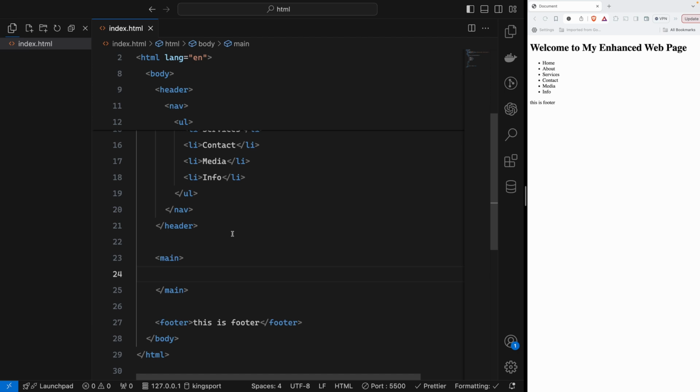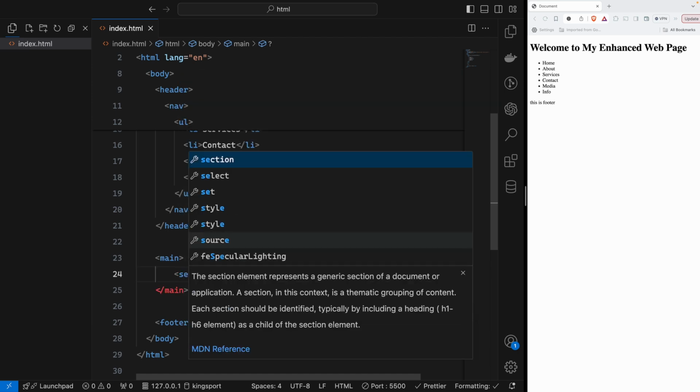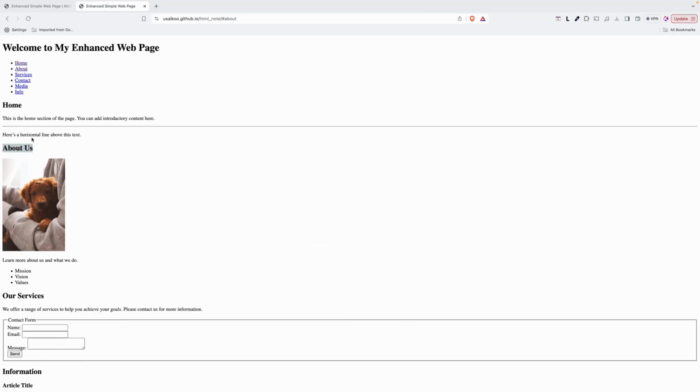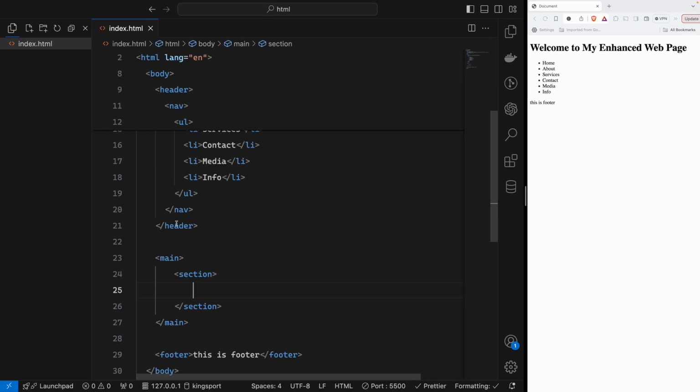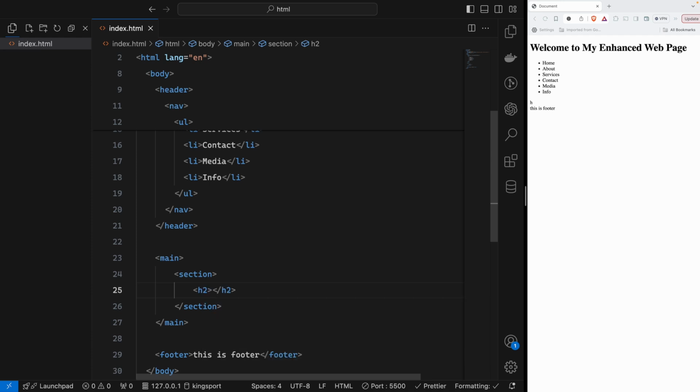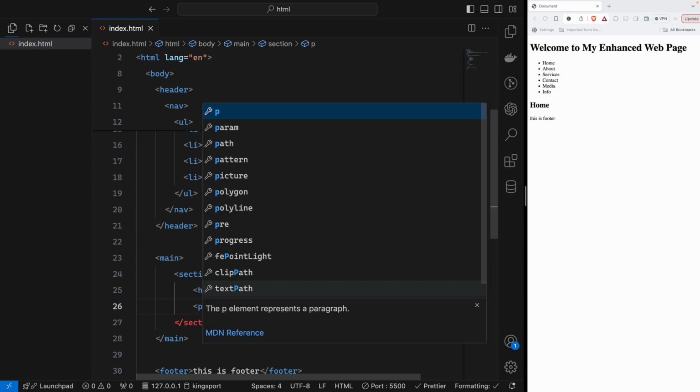I will create the section. So we have the section tag. Inside the section tag, I will say home is a heading 2. So we will introduce heading 2, and we will say home. So this will be our home title. And then after that we should have a paragraph. So we can say P.